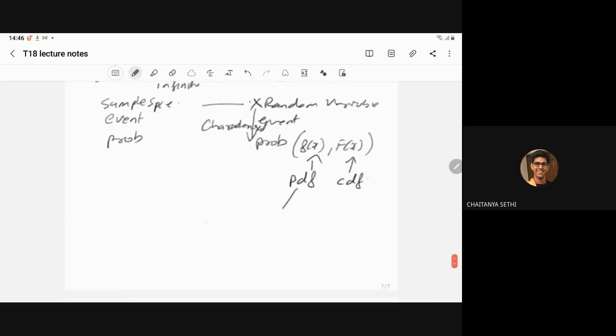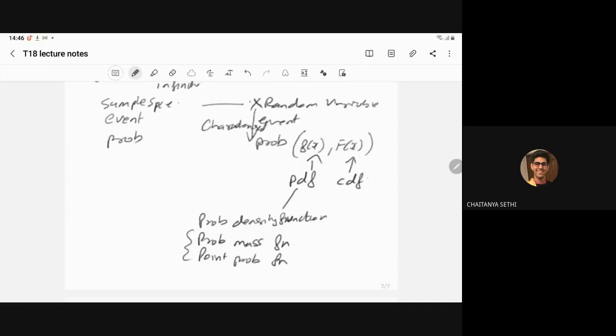Actually, this is known as the probability mass function, or point probability function.